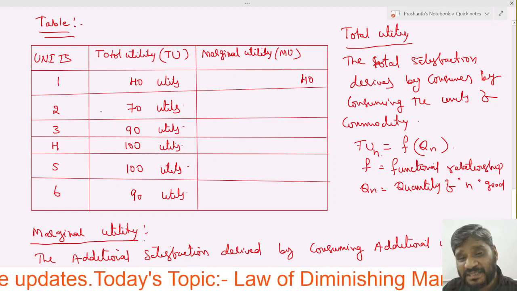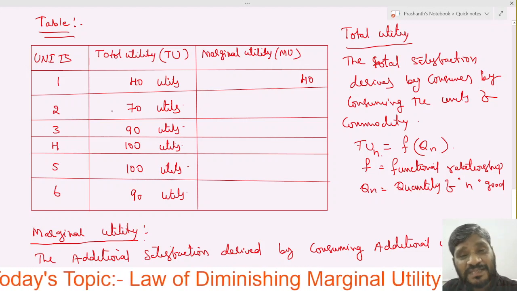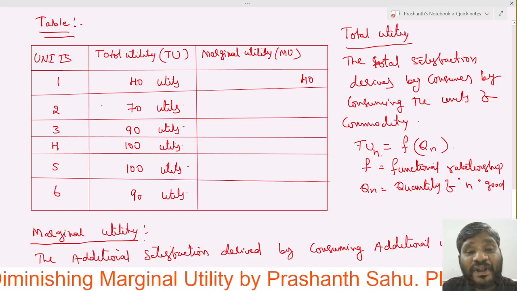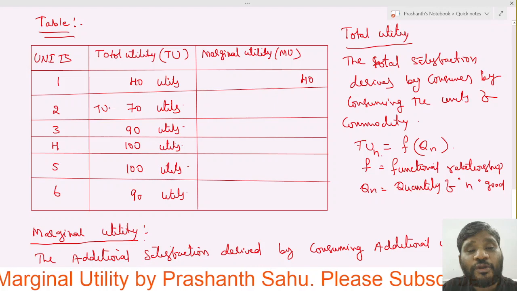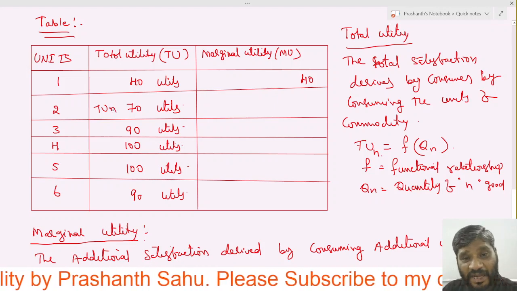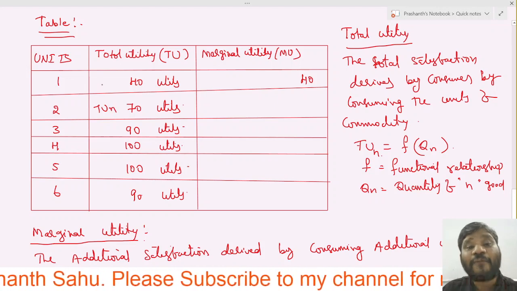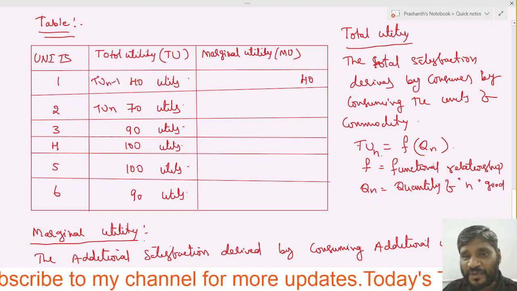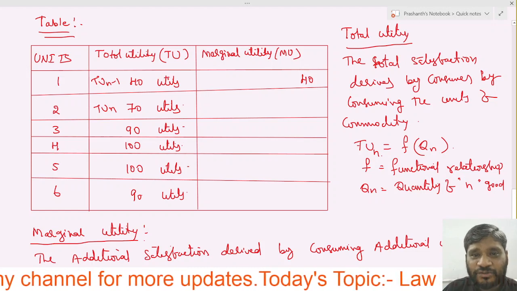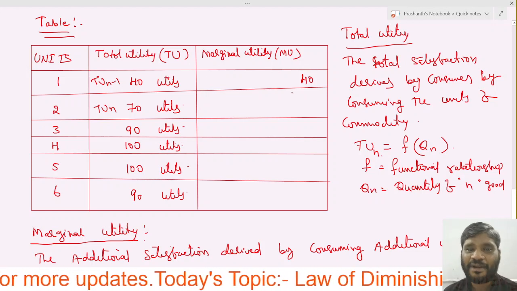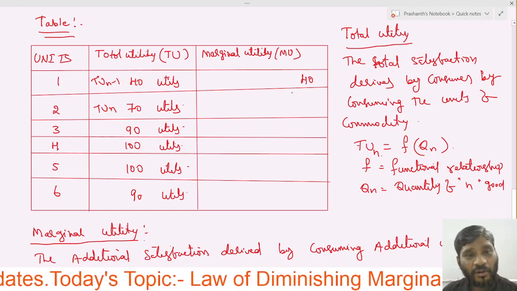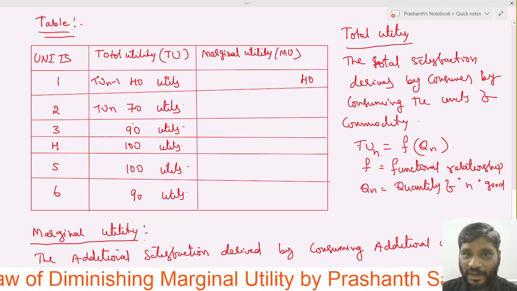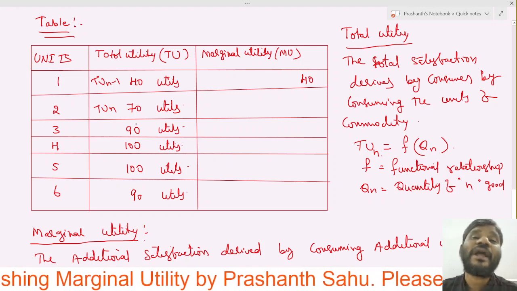When he is consuming 2 units, it has given 70 utils, so this 70 becomes TUn and the upper part becomes TUn minus 1. When we calculate 40, there is no upper part, so we directly took it.